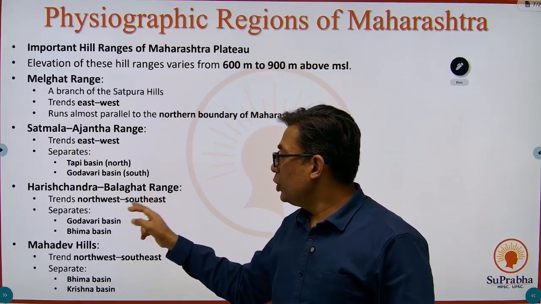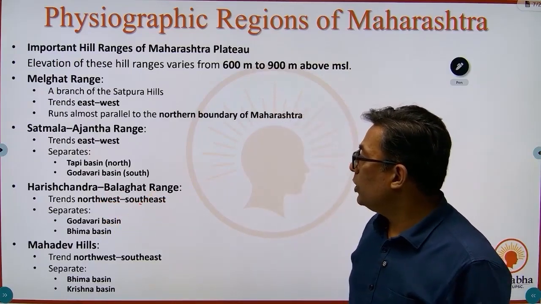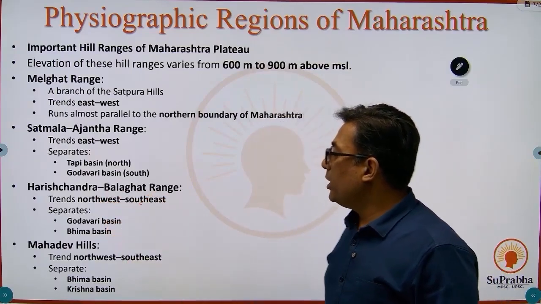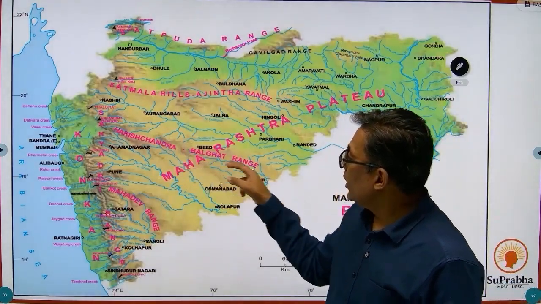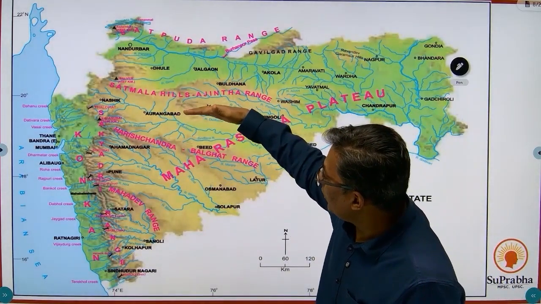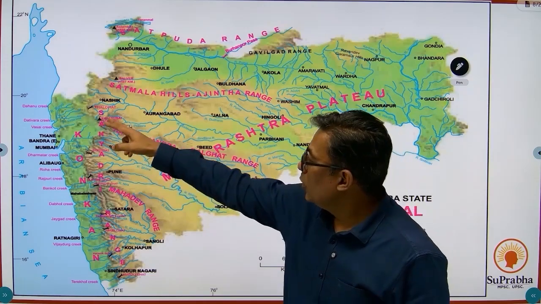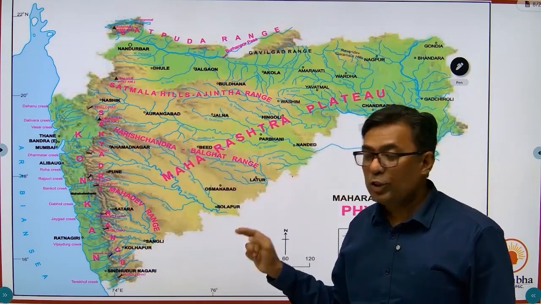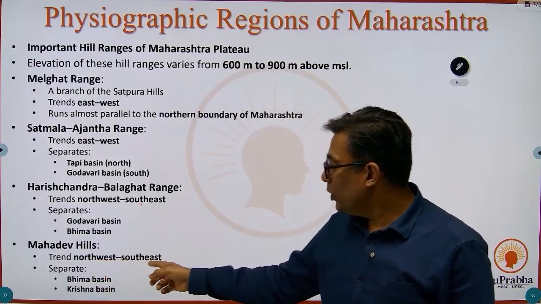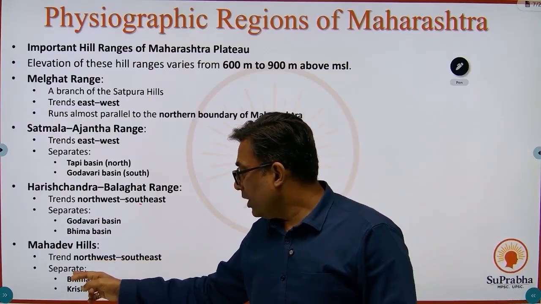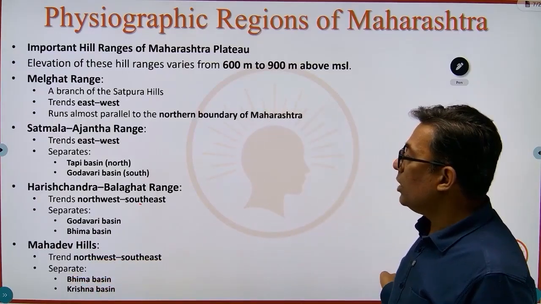The Harishchandra Balaghat range trends northwest to southeast. It separates the Godavari and Bhima basins. If you look at the map, Harishchandra Balaghat separates the Godavari and Bhima basins, with a northwest to southeast extension. Then you have the Mahadev hills, which trend northwest to southeast in the same way, and they separate the Bhima and the Krishna basins.